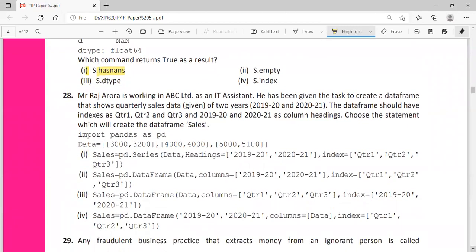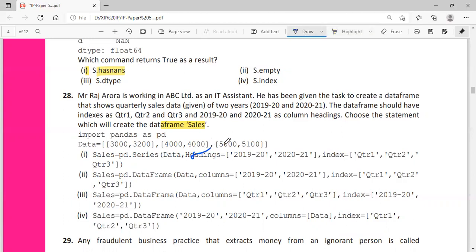Question 28: Mr. Raj Arora is working in ABC Limited as an IT assistant. He has been given the task to create a data frame that shows quarterly sales data of 2 years. The data frame should have the indexes Quarter 1, Quarter 2, and Quarter 3, and years as the column heading. Choose the statement which will create the data frame sales. Import pandas as pd, data is given. Now we want to create the data frame. So the first option we can skip, as we are not going to create a series. This can be removed.